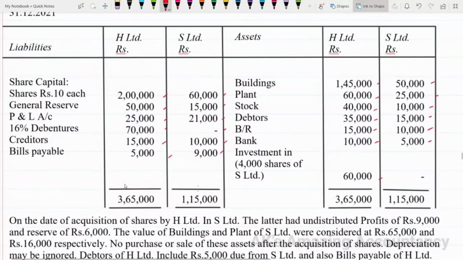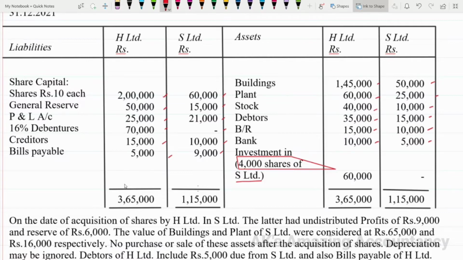For this, you have to have a look at the asset side of the balance sheet given. On the asset side, you have to see investments. So what is given regarding investments? You are given investments in 4,000 shares of S Limited. So, H Limited is investing in 4,000 shares of S Limited.